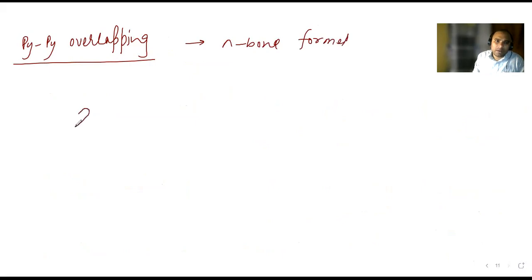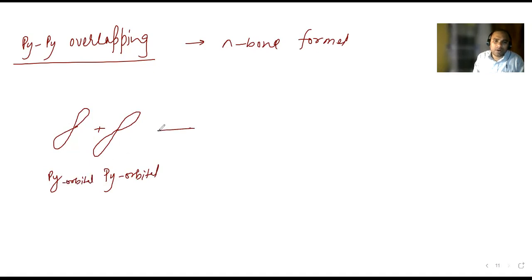See, the py orbital is like this. This is the y axis. So this is py, this is py. Both are py orbitals. Now they are going to combine. So how are they going to combine? You can see the overlapping.